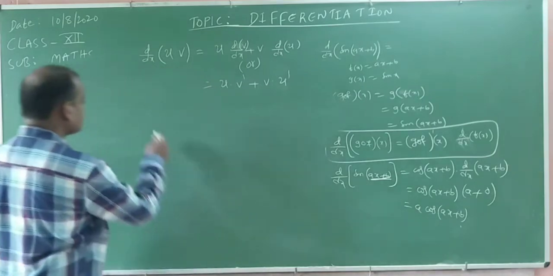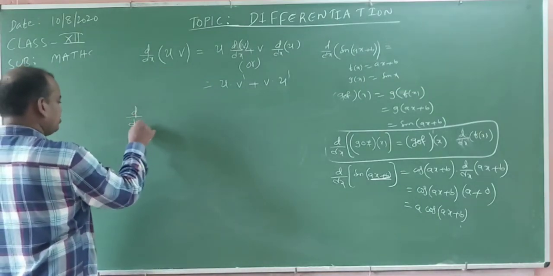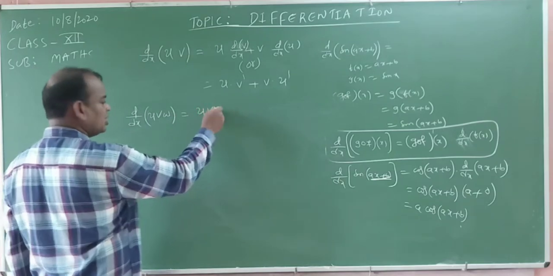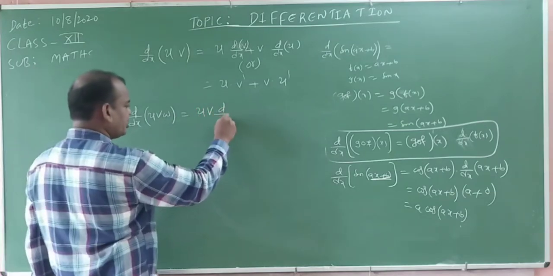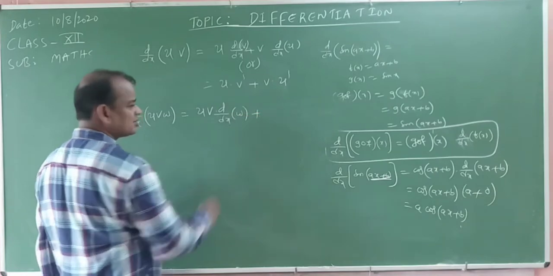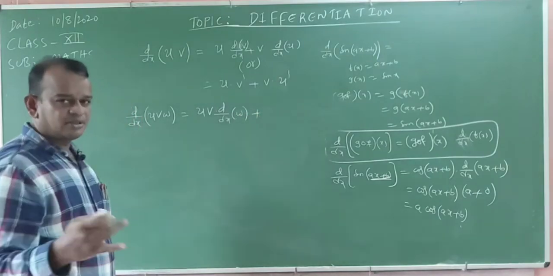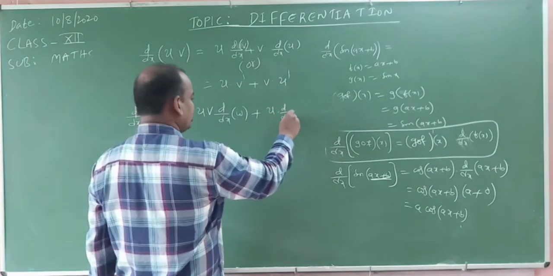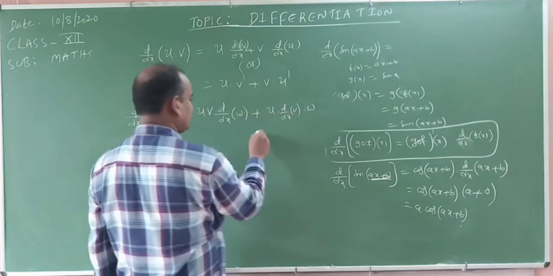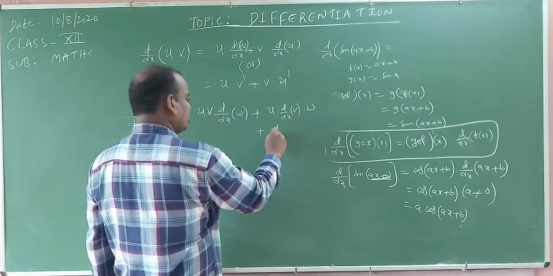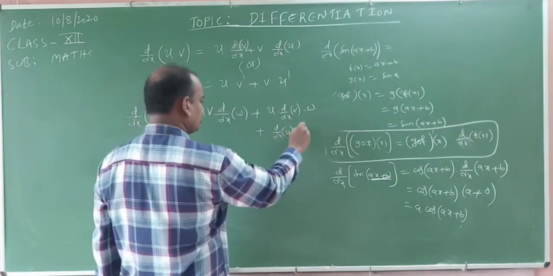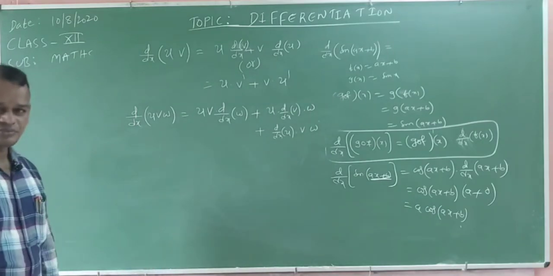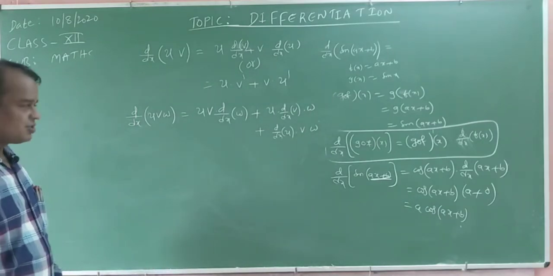Product of three functions. Now d by dx of uvw is uv into d by dx of w, plus, leaving two functions, the differentiation of the other function: u into d by dx of vw, plus d by dx of u into vw. Understood?